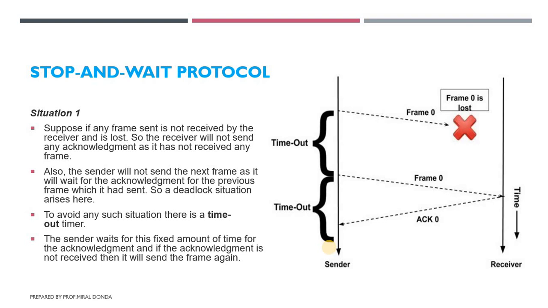To avoid such a situation, a timer is used. The sender waits for a fixed amount of time for the acknowledgement, and if the acknowledgement is not received, then it sends the data packet again. Here we put a timeout. Suppose we set the timeout time as 5 minutes. The sender waits for 5 minutes for the acknowledgement, and if it does not receive any, the sender starts sending the same data packet again to the receiver. This is how we can solve this situation.